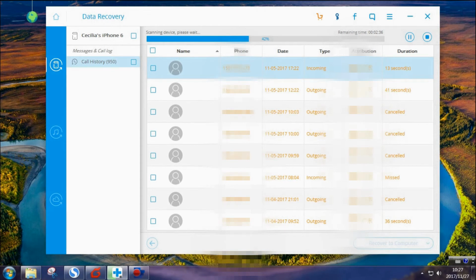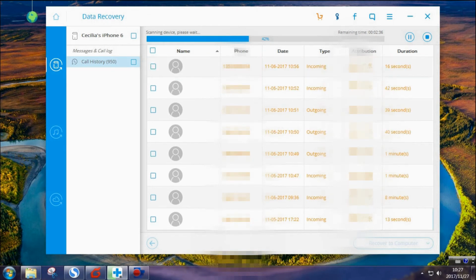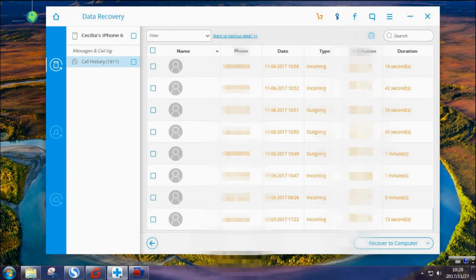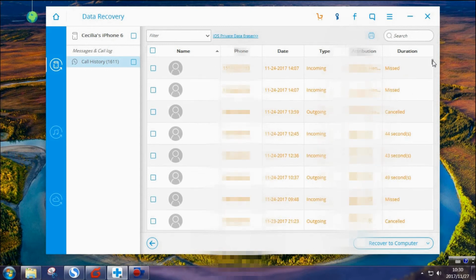Now we get all the scanning results. We can preview them by scrolling up and scrolling down. You can also preview them one by one. Choose whatever you want to recover. Click Recover to Computer. Finish.